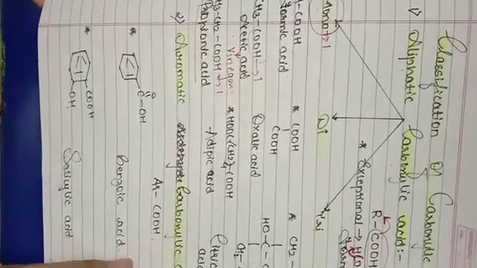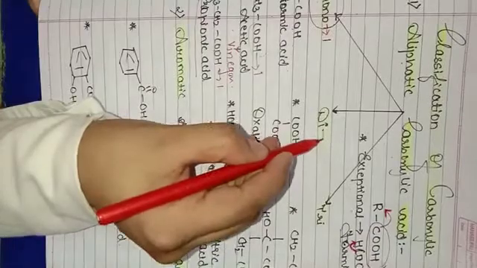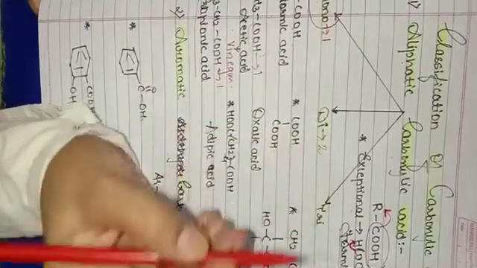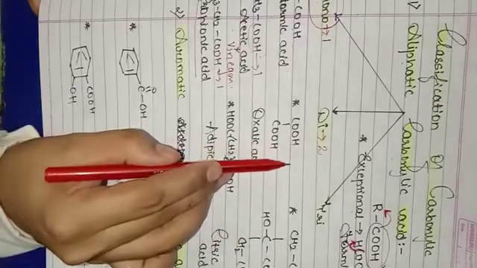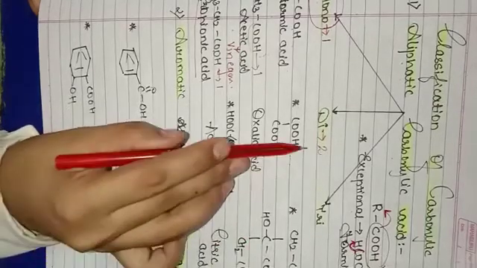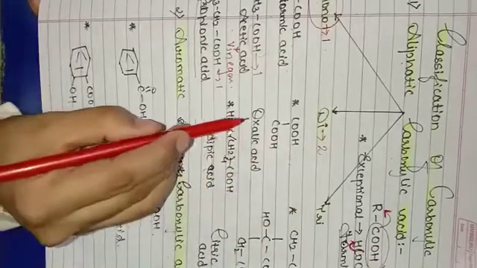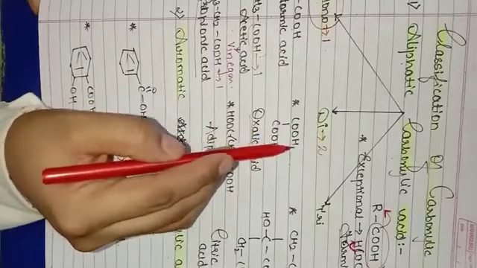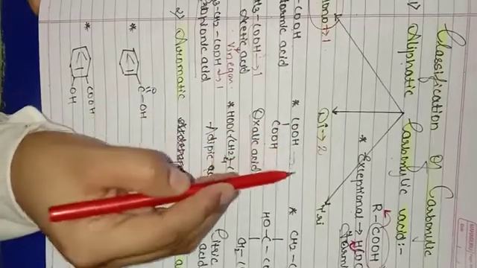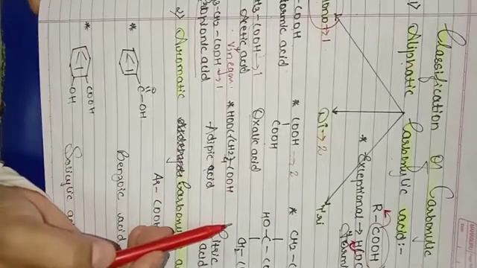The second classification of aliphatic carboxylic acid is di. Di means two. Any compound which contains two carboxylic groups in its structure is a dicarboxylic acid. Let us have an example. Oxalic acid. The structure of oxalic acid contains how many carboxylic groups? Two. So that is your dicarboxylic acid.